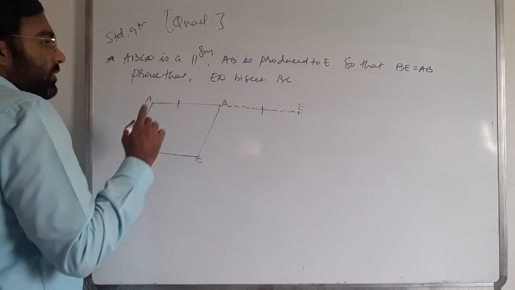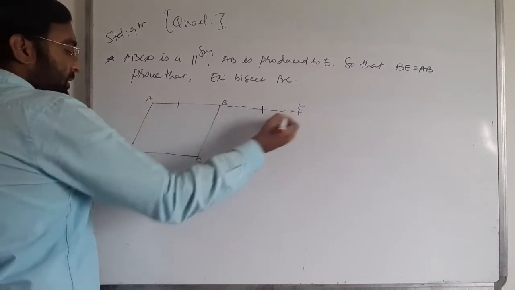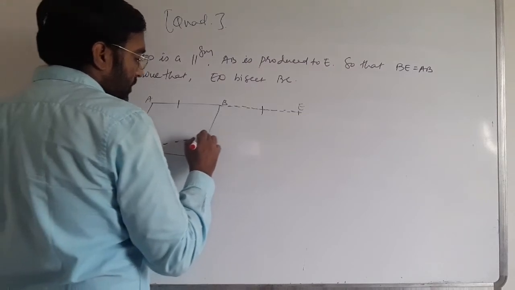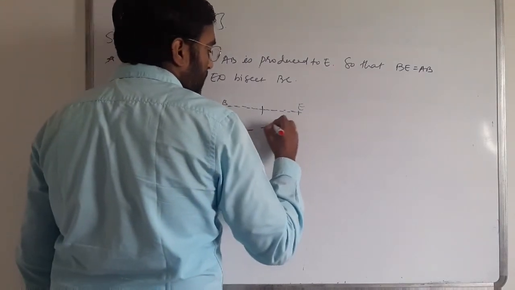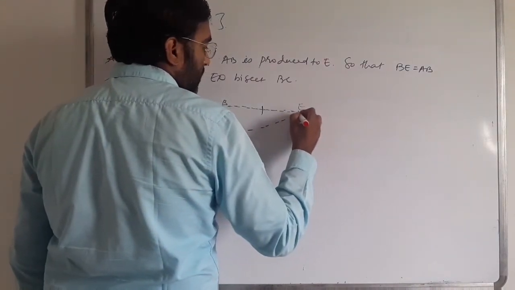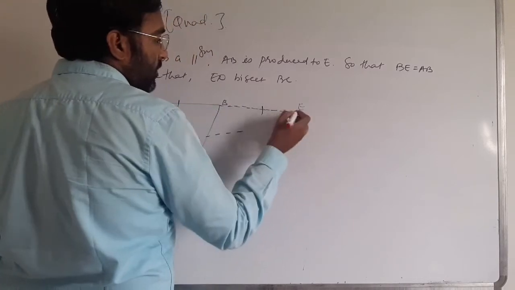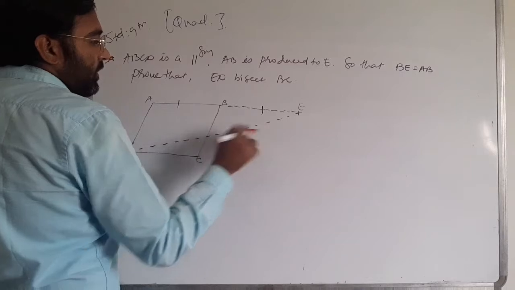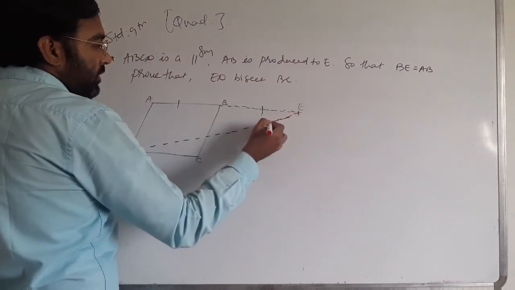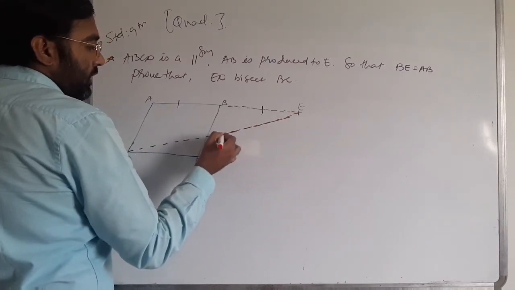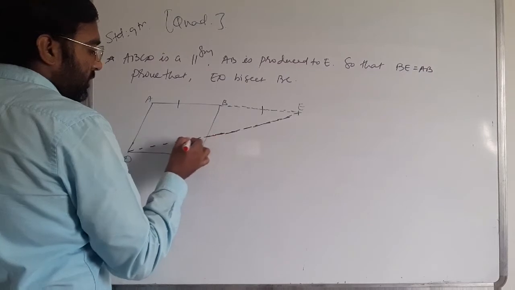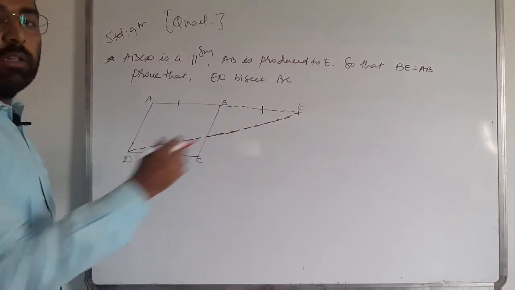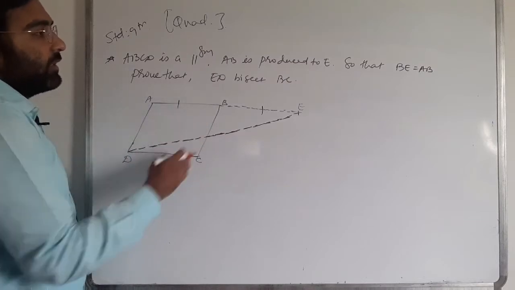Prove that ED bisects BC. ED, so I have to draw the lines. AD bisects BC.